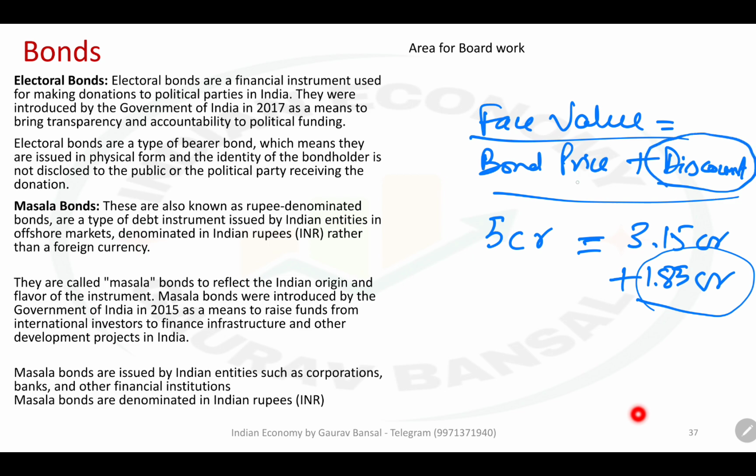So since both of them together are fixed, face value is fixed. If discount is going to increase, bond price is going to fall. If bond price is going to increase, discount is going to fall. Since discount and bond yield are roughly similar, basically if bond price increases, it will shrink the yield, and if bond price falls, it will enhance the yield. That is exactly how it works.